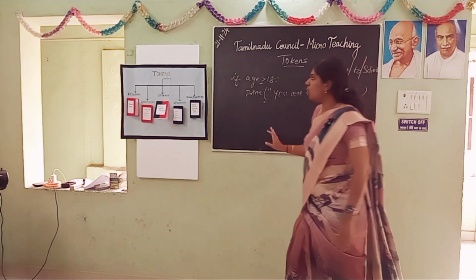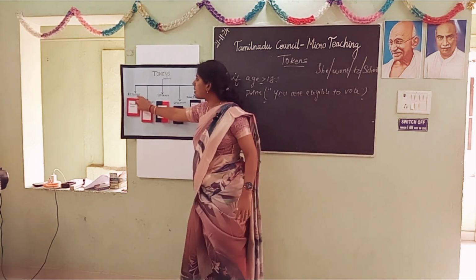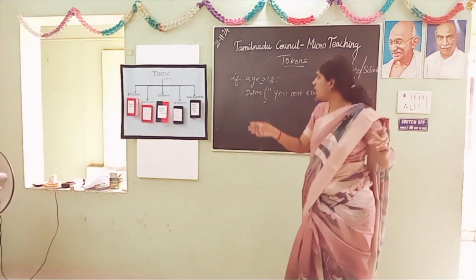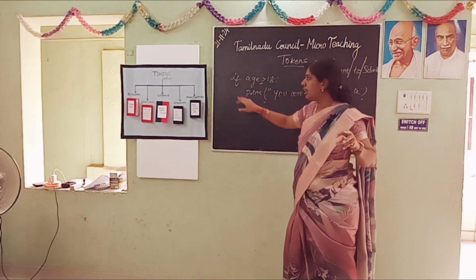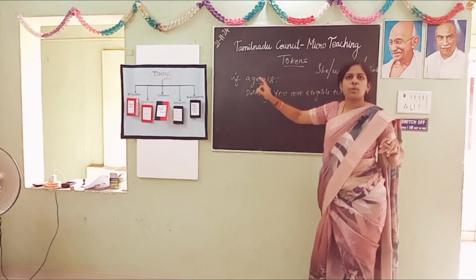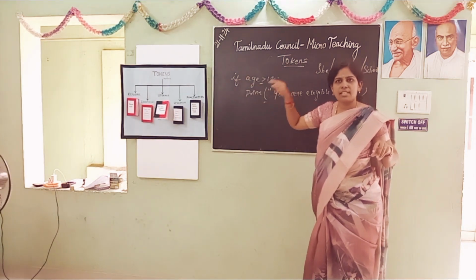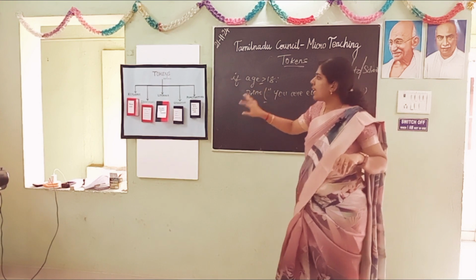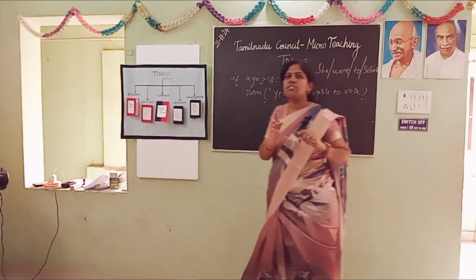Let me say what it actually is. Keywords are the reserved words. Here, if is a reserved word, print is a reserved word. So we have to use those words only where necessary. The next is identifiers. Identifiers are variables.